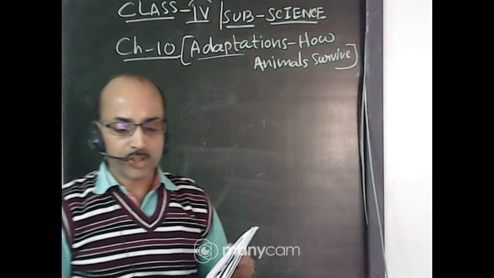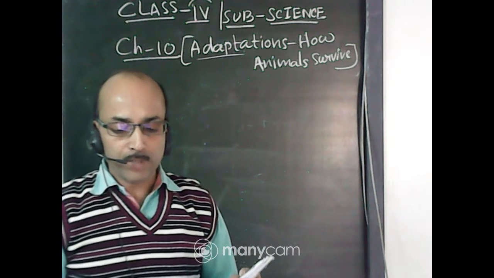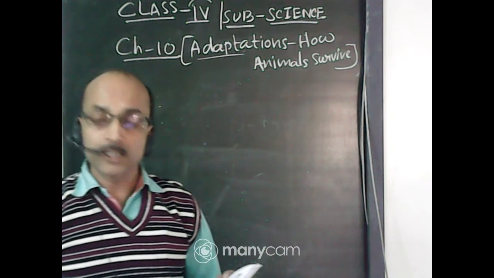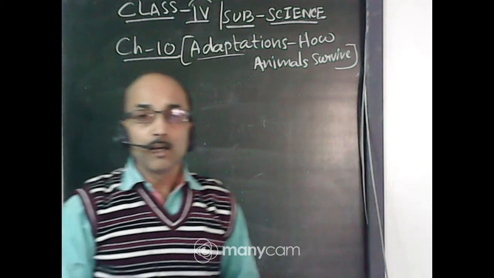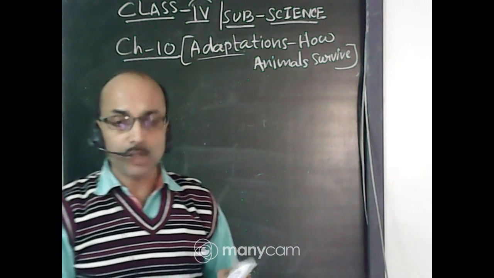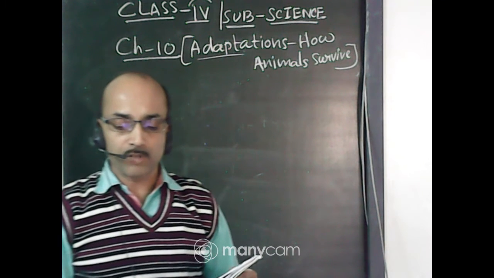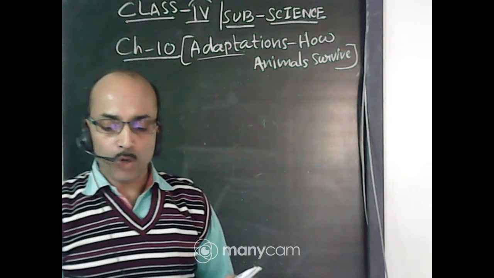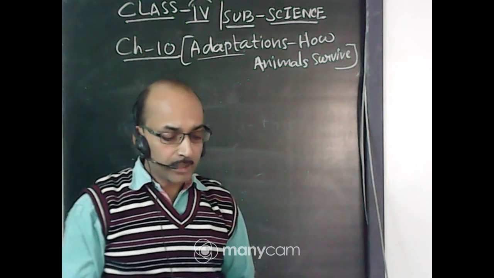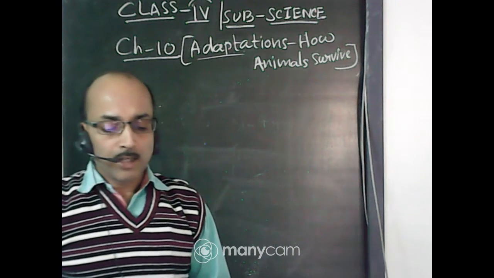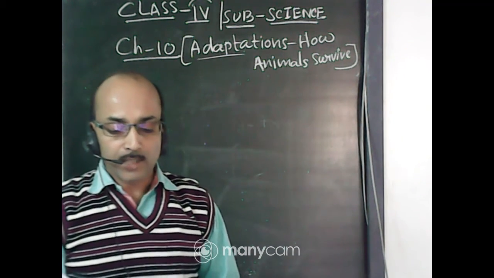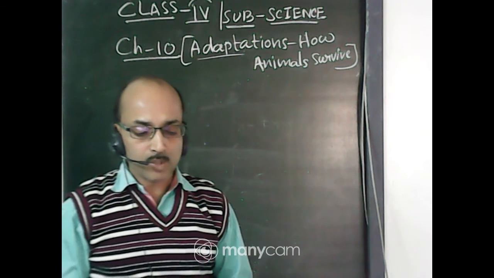The process of developing special features in the body to adjust in the surroundings is called adaptation. The main thing from this chapter is the definition of adaptation. Then we learned what is habitat. The natural place where an animal lives and grows is called habitat.